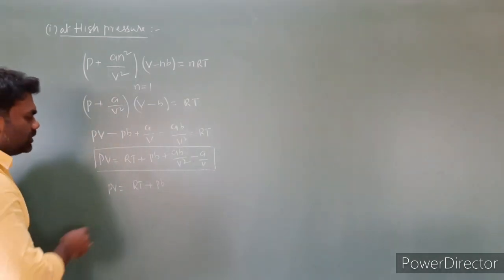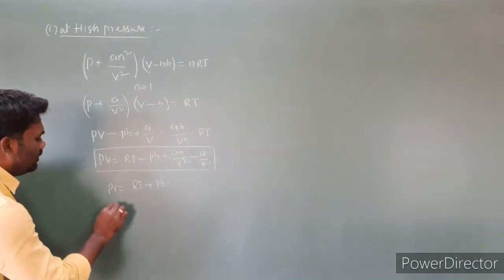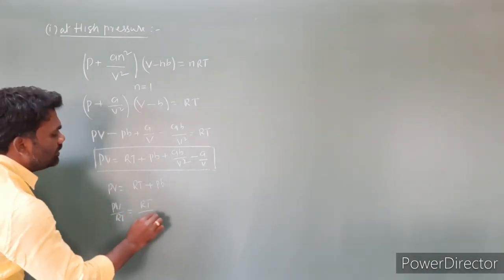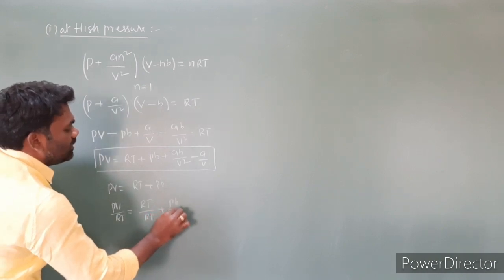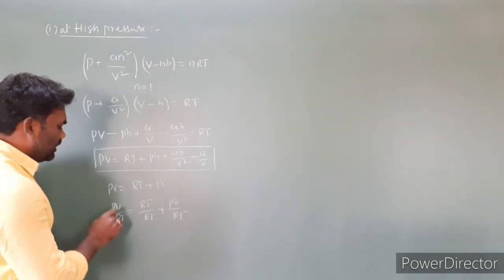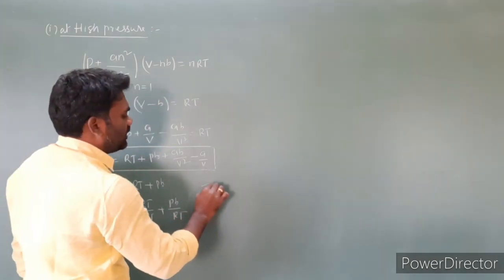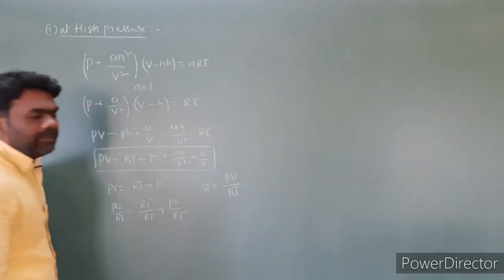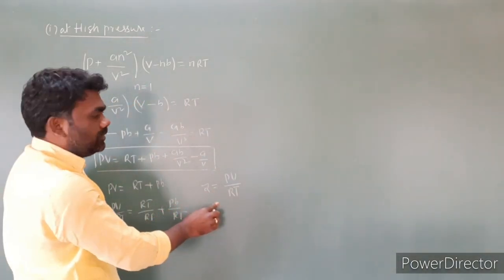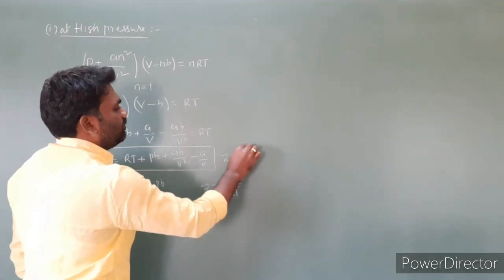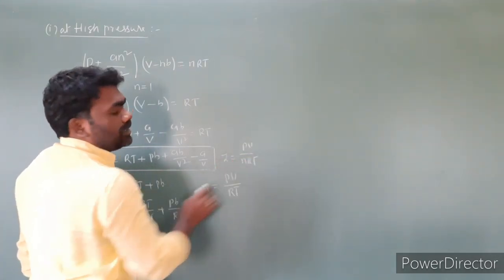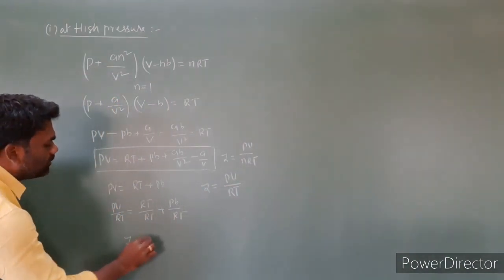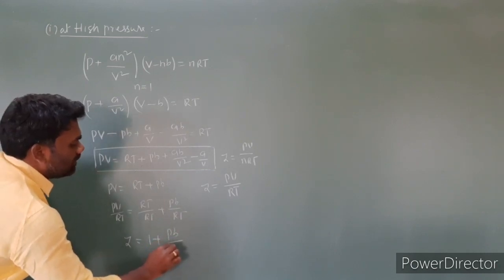So dividing this equation on both sides by RT, PV by RT is equal to RT by RT plus PB by RT. Then PV by RT is the compressibility factor Z, for 1 mole of gas. In general, Z is equal to PV by nRT. If n is equal to 1, then Z is equal to PV by RT. Then we'll get Z is equal to 1 plus PB by RT.